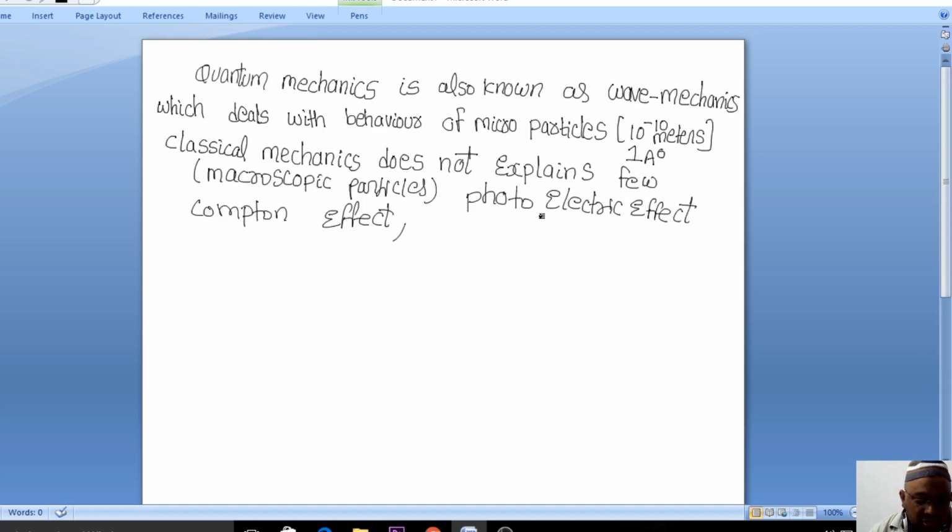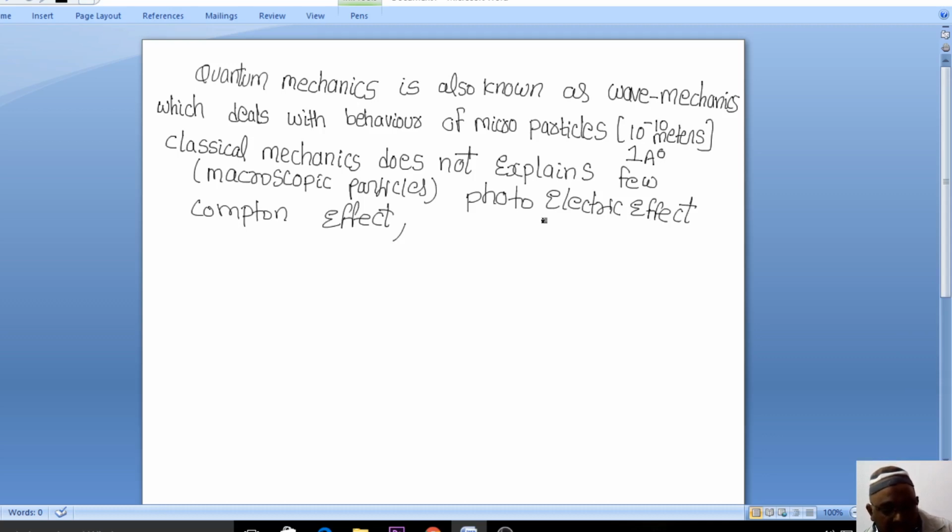You already know, it is the emission of electrons by metals when they are illuminated by some radiation. Photo means light, and electric means electrons. So the photoelectric effect deals with the emission of electrons by metals.